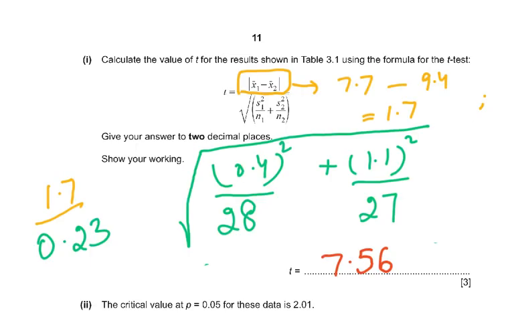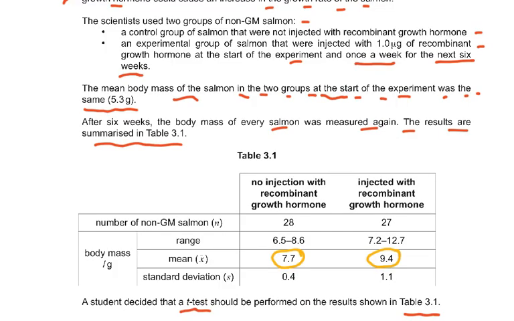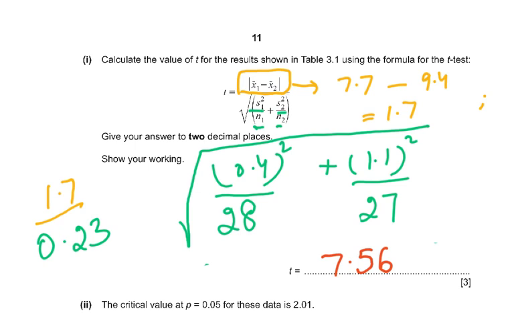So I put that here, and 7.7 minus 9.4 is 1.7, right? And then you have to put the standard deviation 1 over n1 and standard deviation 2, whole square, over n2. So you can see the standard deviation here was given 0.4 and here it was given 1.1, and then n1 was 28 and then it was 27. So you had all these figures, you just had to put all this in.